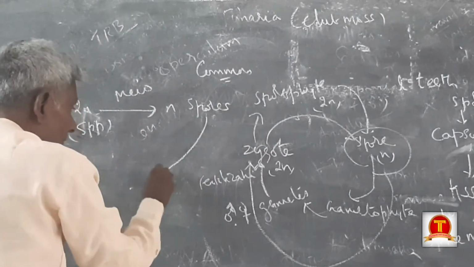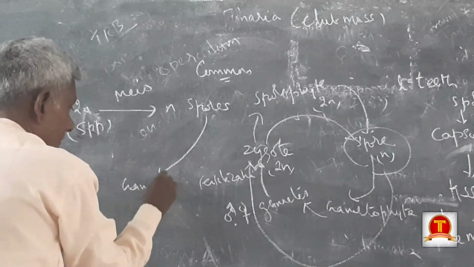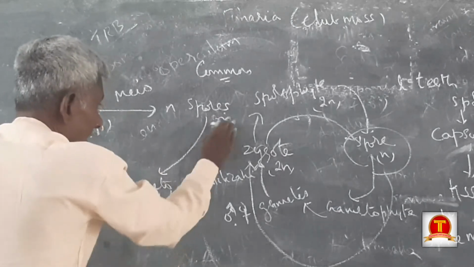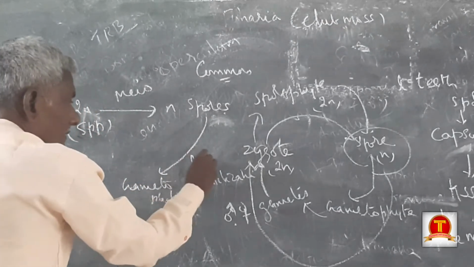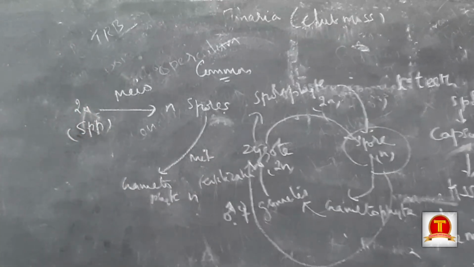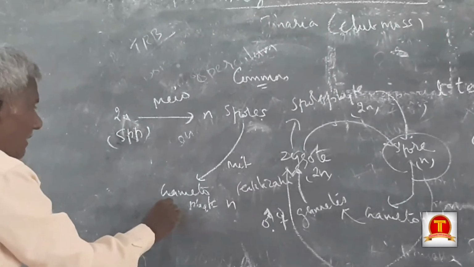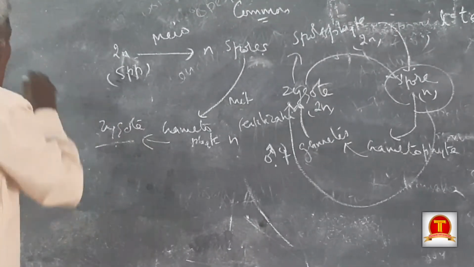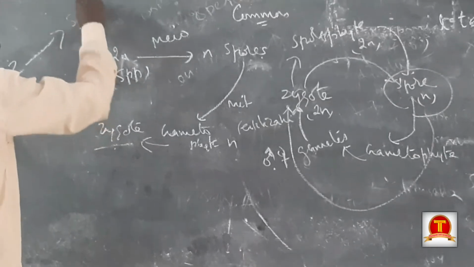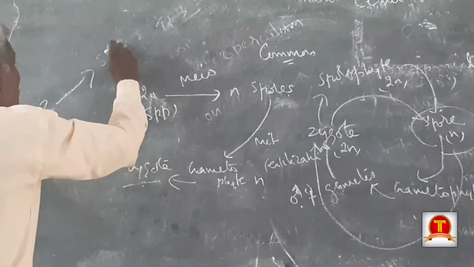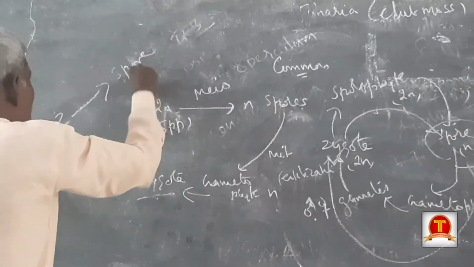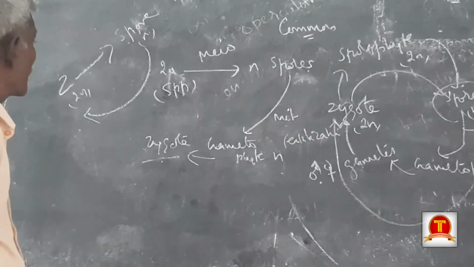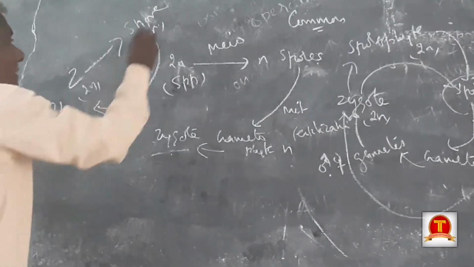So the spore develops into the gametophyte, N into N only, by mitosis. The gametophyte forms the zygote, and the zygote forms the sporophyte. This is N, this is 2N. Spore forms the gametophyte, and the zygote forms the sporophyte.